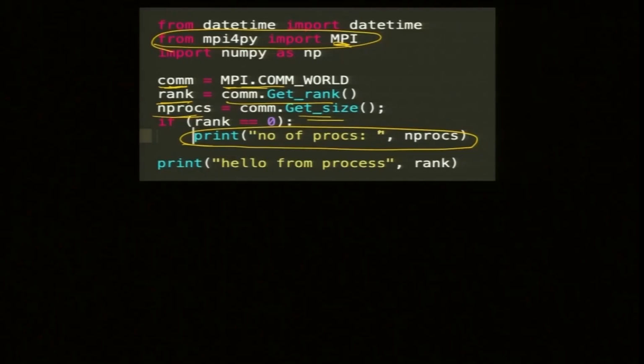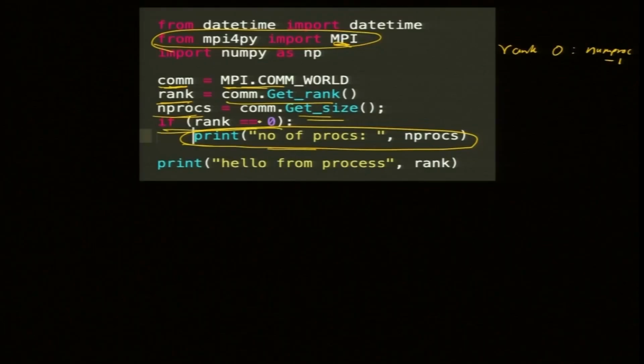Let us say 4 processors, so the number of procs is 4, but it will be printed 4 times, by process 0, process 1, process 2, process 3. By the way, rank starts from 0 to nprocs minus 1. These are the ranks. Roll numbers always start from 0.